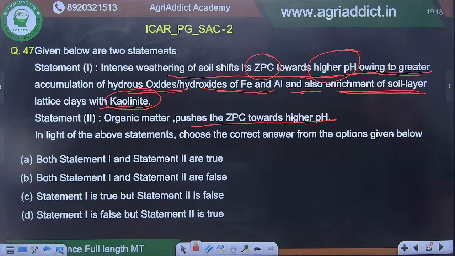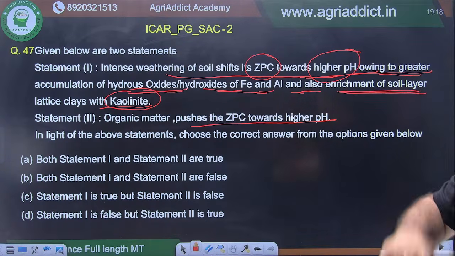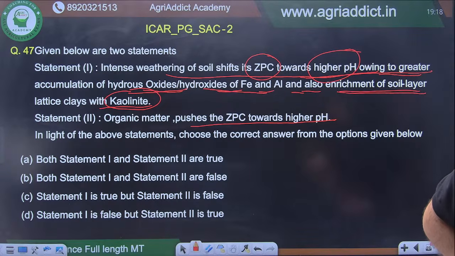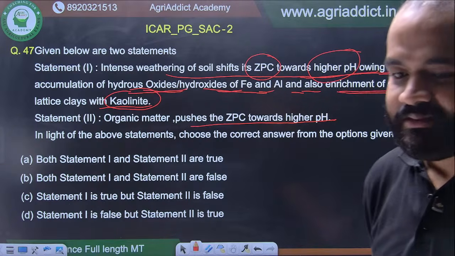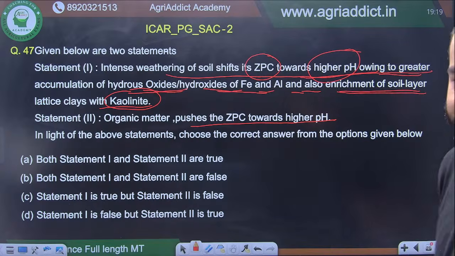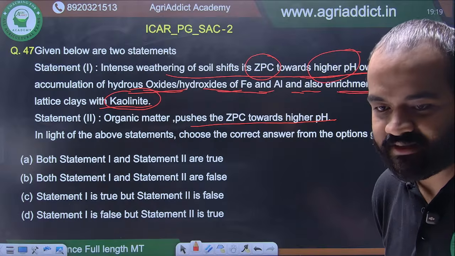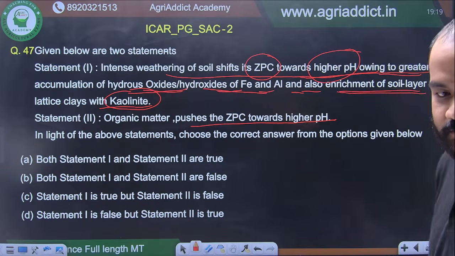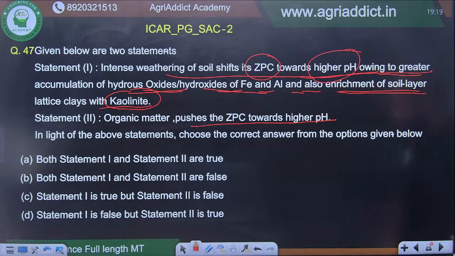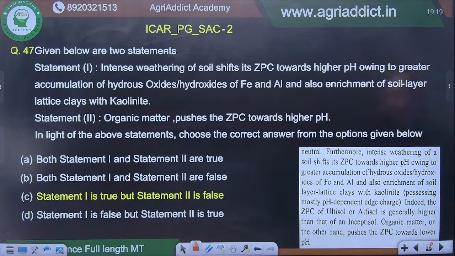I will give you some time for this. You have to analyze and tell me. Nikhila is telling statement 1 is true but statement 2 is false. Spurti is telling both statements are false. Okay. Anil Jat is telling statement 1 is true but statement 2 is false. Yes, I have seen your answer. Yes, you are correct. Statement 1 is true but statement 2 is false.